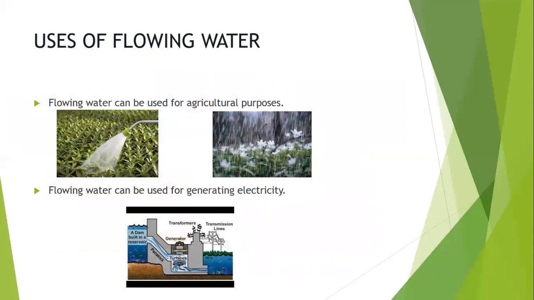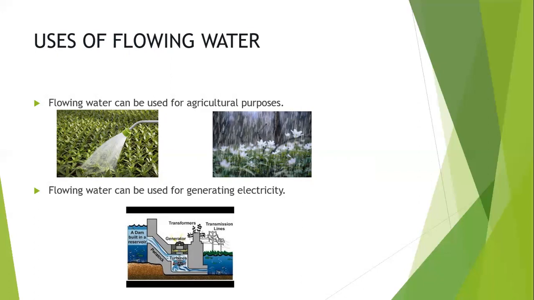Now, let's see the major uses of flowing water. Flowing water can be used for agricultural purposes. Agricultural purposes means in the farms we grow vegetables, fruits, and so many food giving crops. So, if we want to get good growth or good production of plants, we need to pour water. Without water, we can't get good production. So, water plays a major role in the agricultural sector or cultivation.